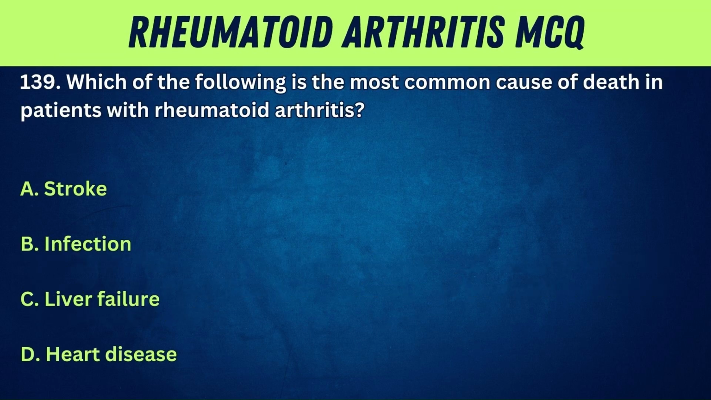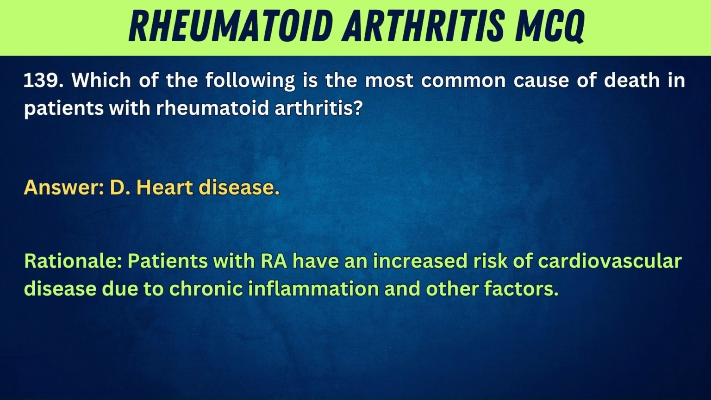139. Which of the following is the most common cause of death in patients with rheumatoid arthritis? A. Stroke. B. Infection. C. Liver failure. D. Heart disease. Answer. D. Heart disease. Rationale. Patients with RA have an increased risk of cardiovascular disease due to chronic inflammation and other factors.